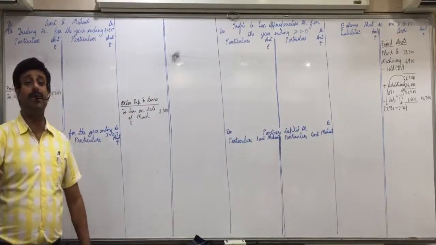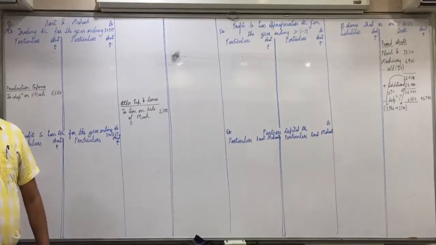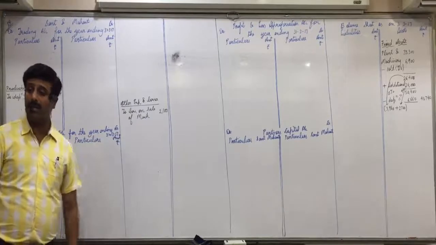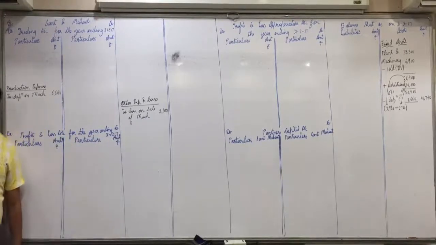And the 6,900 machine is sold for 4,800, so a loss of 2,100 comes in other expenses and losses. Any confusion in this? Write it down, and mark it important.